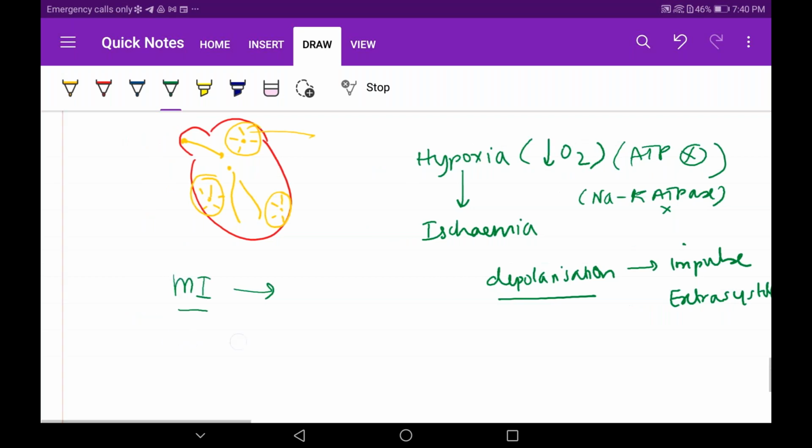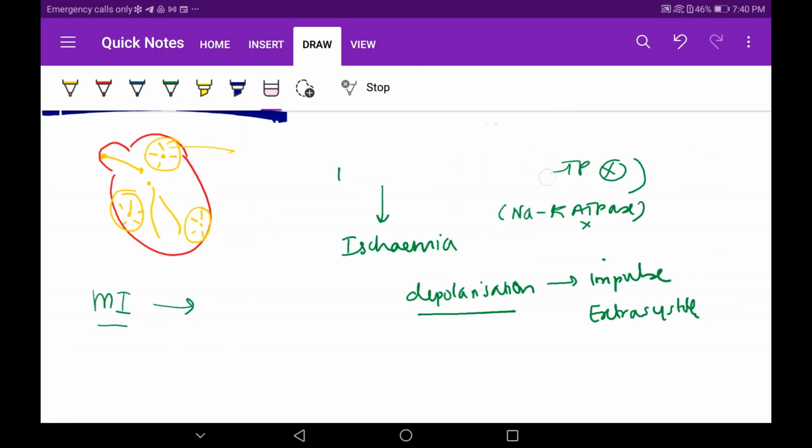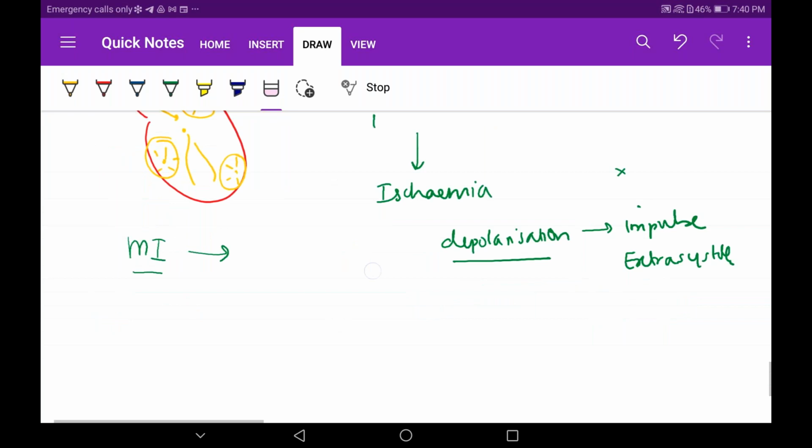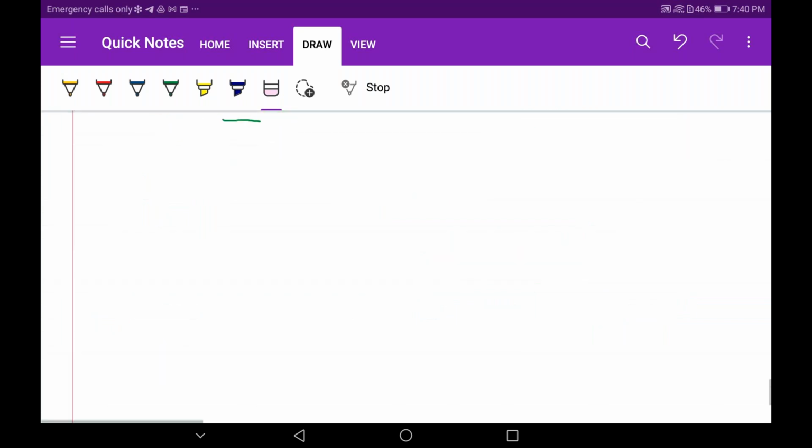Yeah, thank you, Arbaz. Thank you. It was very nice. No need to rub this. I'll go further. Arbaz has explained really nicely about the ectopic beats, why they occur when the cell is depolarized because of ischemia.